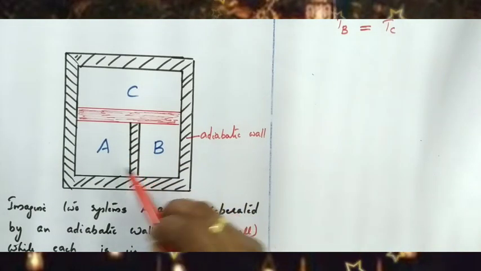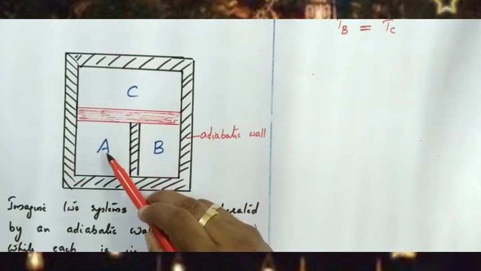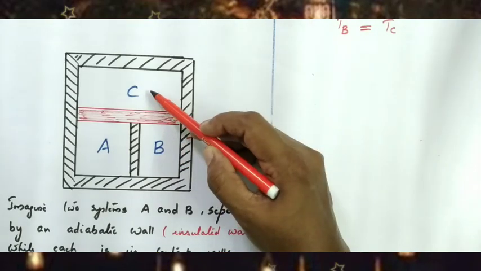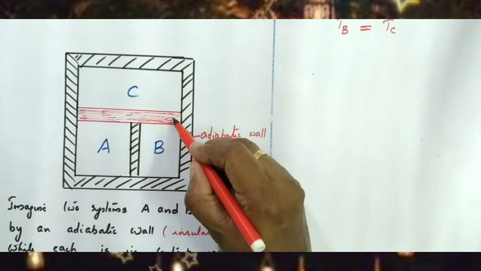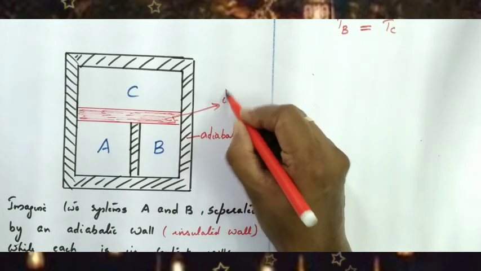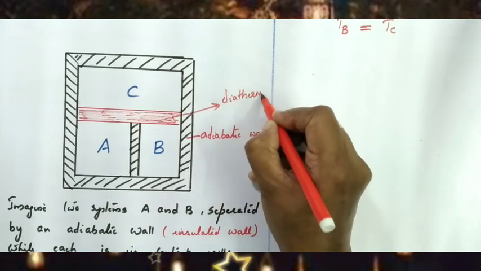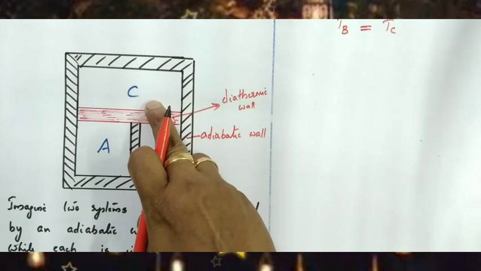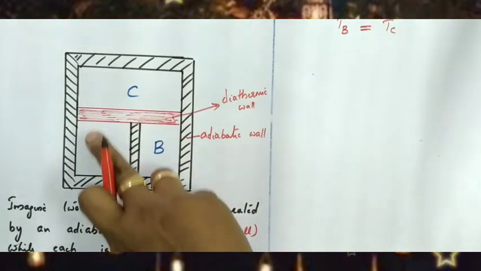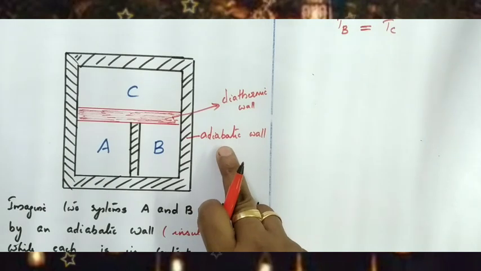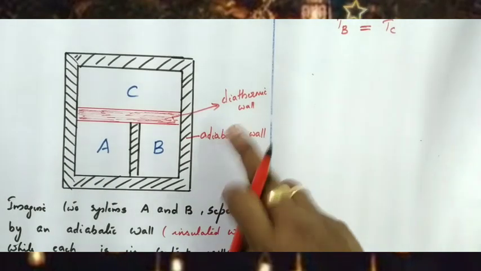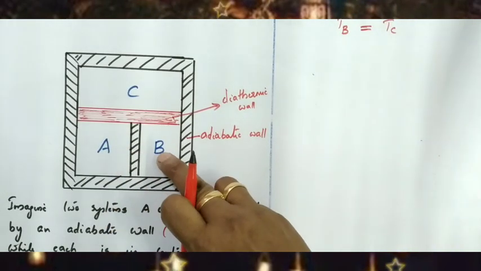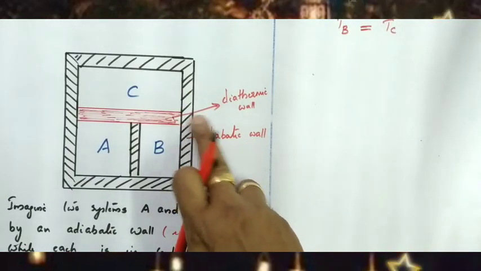Also, an adiabatic wall is placed between A and B. A and B are separated from C by another wall, called a diathermic wall. A diathermic wall means a completely conducting wall. So this is the assumption. Consider three thermodynamic systems, A, B and C. All three systems are insulated from the surroundings by an adiabatic wall. Between A and B an adiabatic wall is placed, and A and B are separated from C by a diathermic wall.